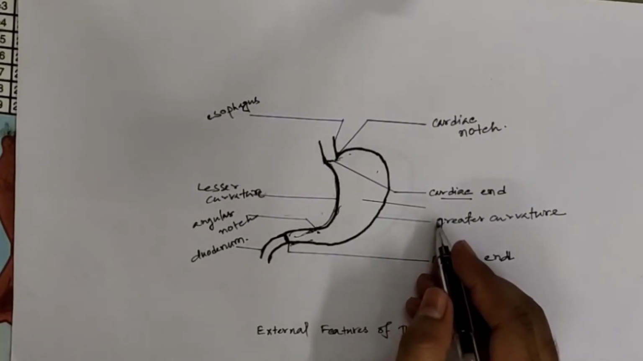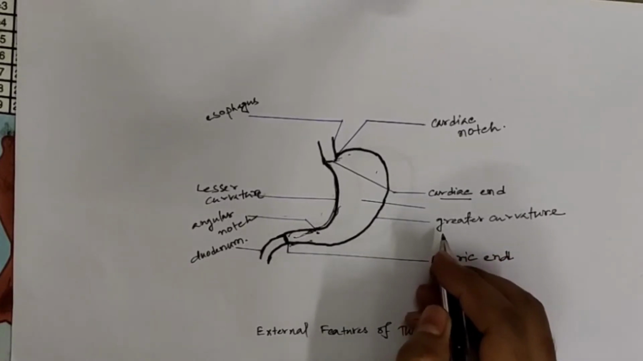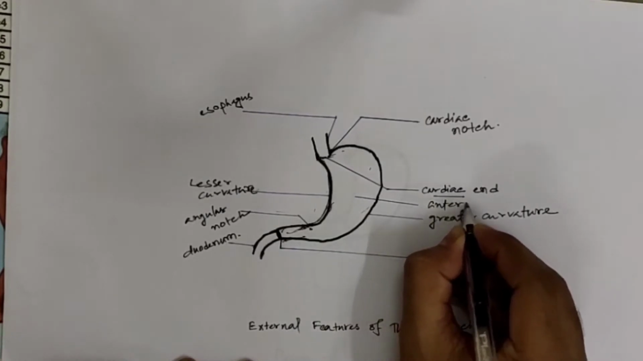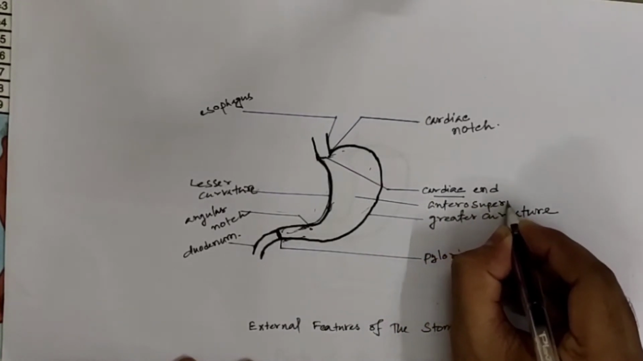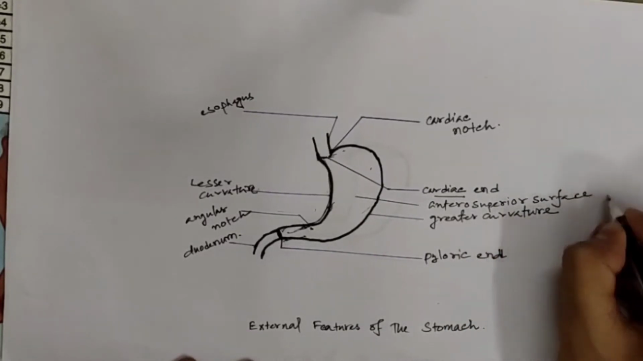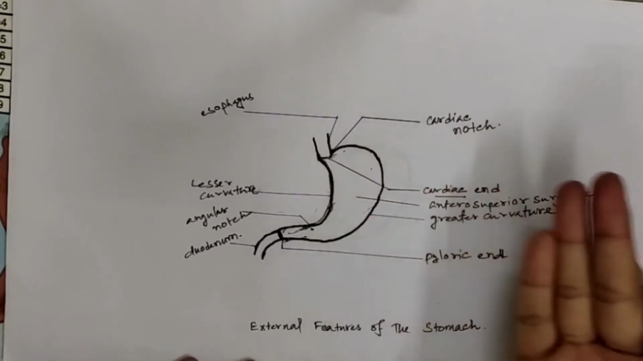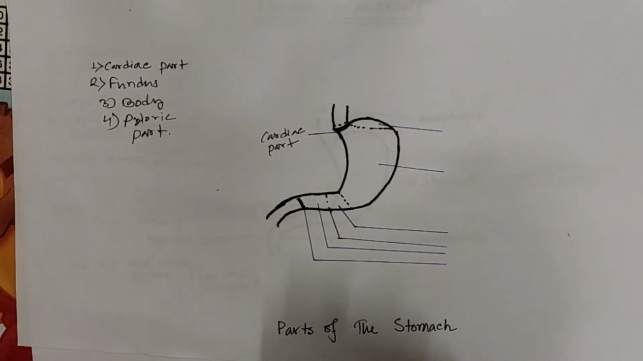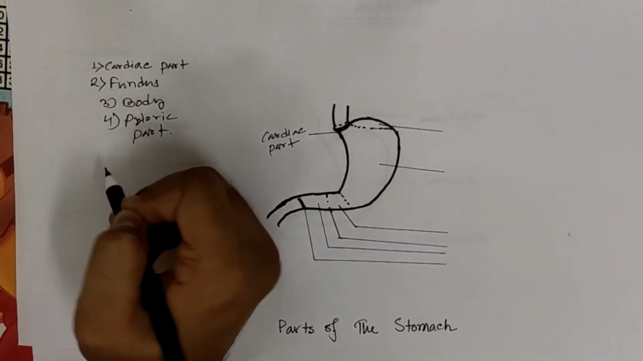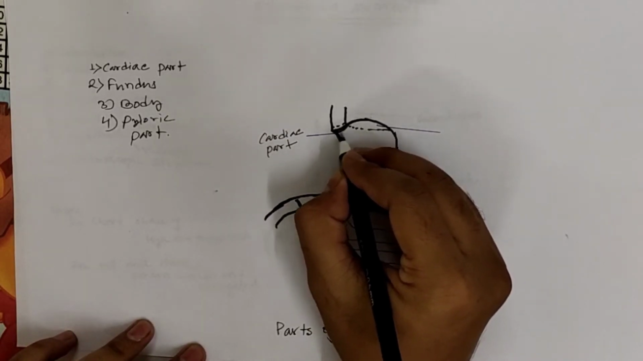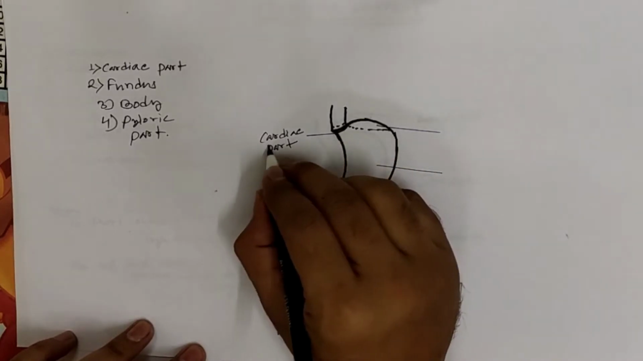The stomach has 2 surfaces. One is the anterosuperior surface and the other is the posteroinferior surface. This is the anterosuperior surface. It faces forward and upward, and the other surface is the posterior surface, situated posteriorly, which faces backward and downward. Let us talk a little bit about the parts of the stomach. The stomach has 4 parts, namely cardiac part, fundus, body and pyloric part. This is the cardiac orifice, and around the cardiac orifice is situated the cardiac part.